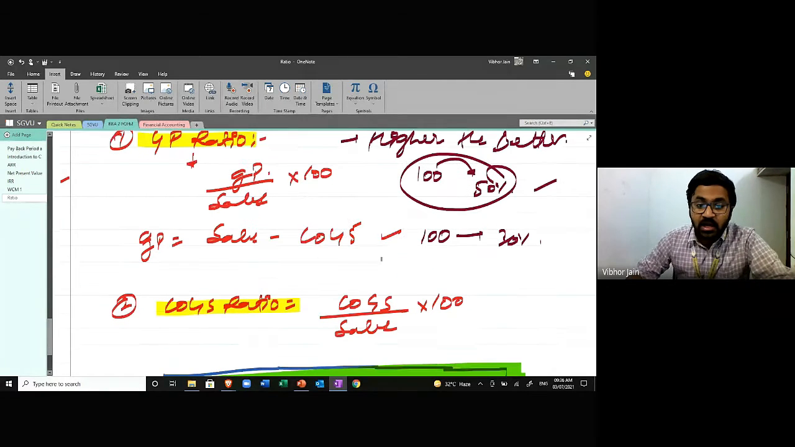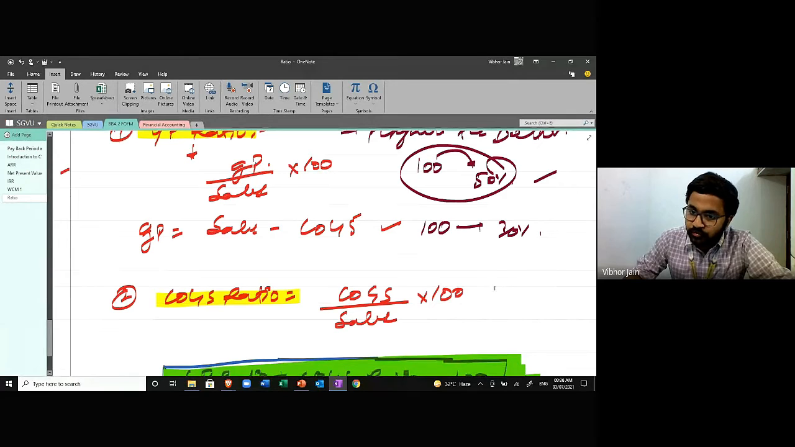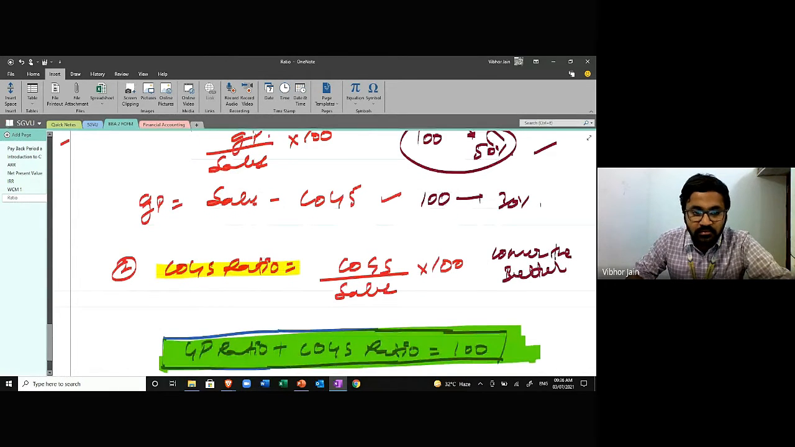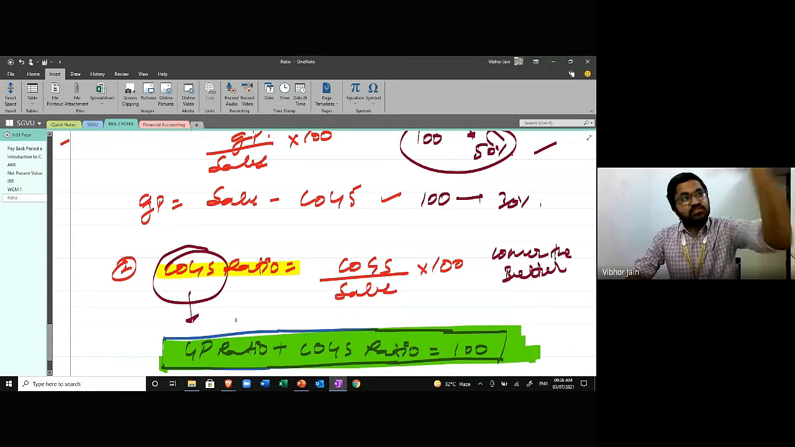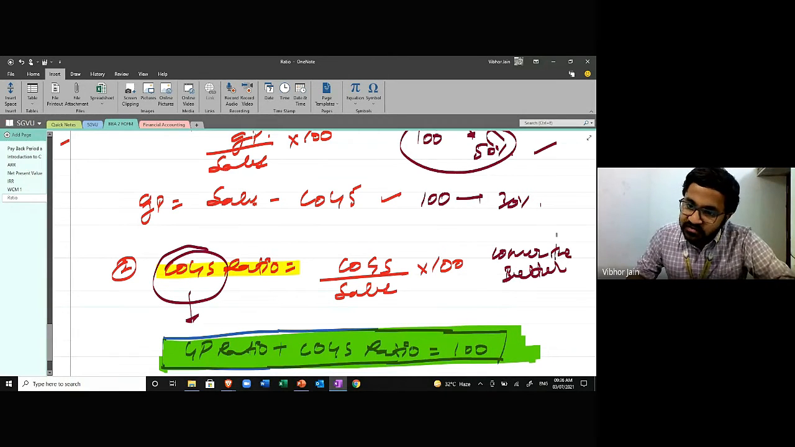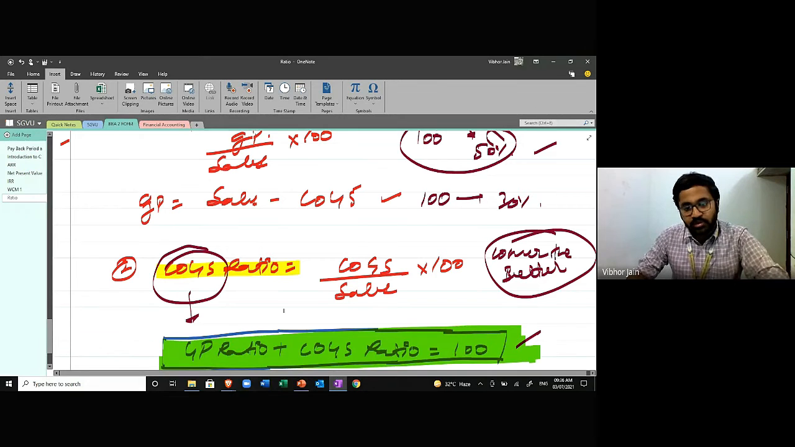It's very easy. If I talk about cost of goods sold ratio, it is lower the better. Why is it lower the better? Because cost and profit are directly complementary to each other. If cost is less, profit is going to be more. If cost is more, profit is going to be less. So this is lower the better.